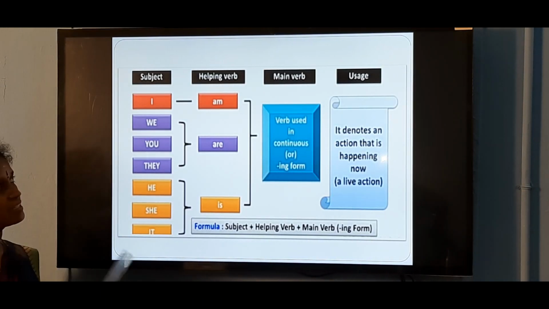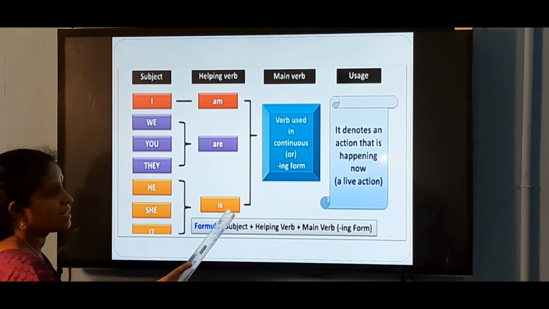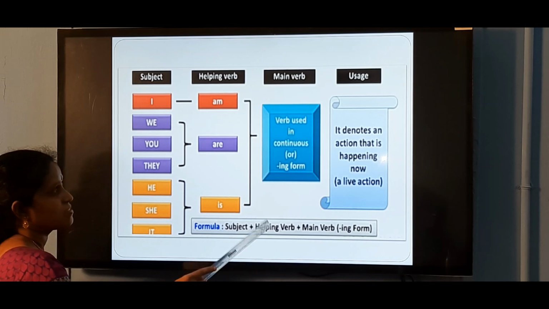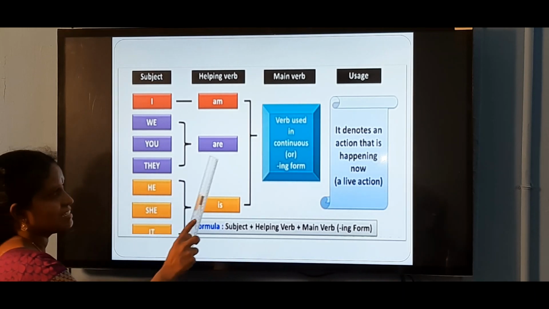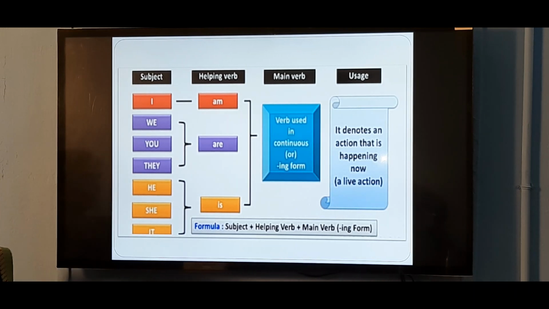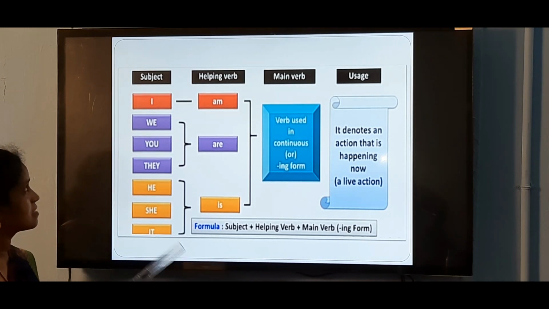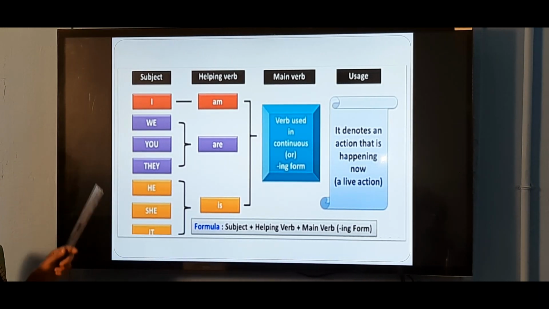Next, simple continuous tense. The word itself denotes the action is going on continuously. So simple present continuous tense denotes the action that is happening now at the time of speaking. Let us see the helping verbs used for the present continuous tense. These are the subjects we have already seen.